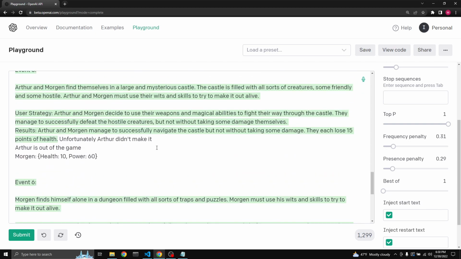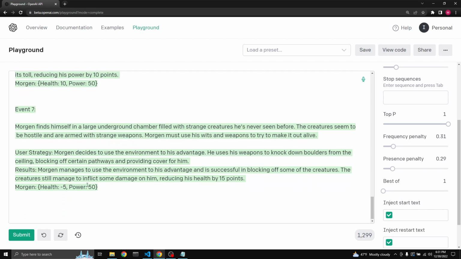So it doesn't know. So we shouldn't have maybe said it right here, because it needs to first put out the health and then say maybe Arthur didn't make it, because when GPT typed this, it doesn't yet know that Arthur was going to have 0 health.